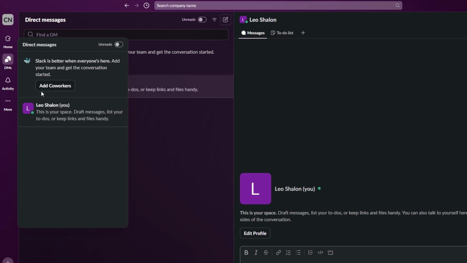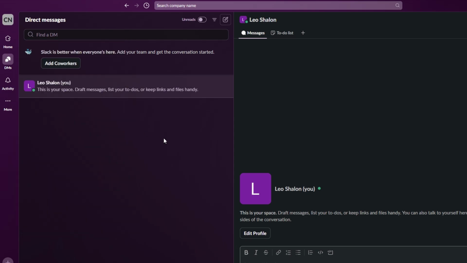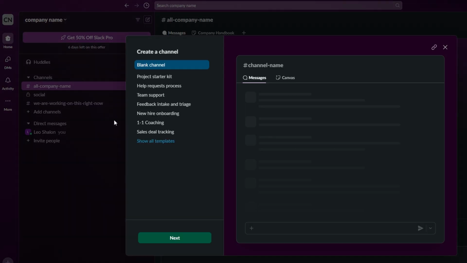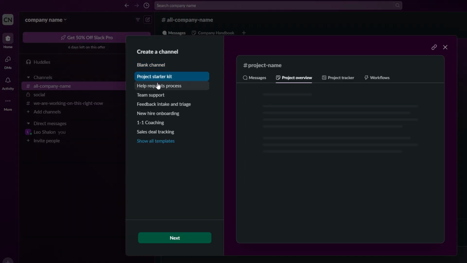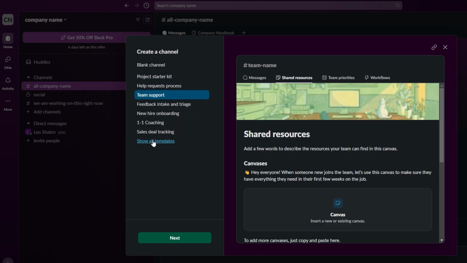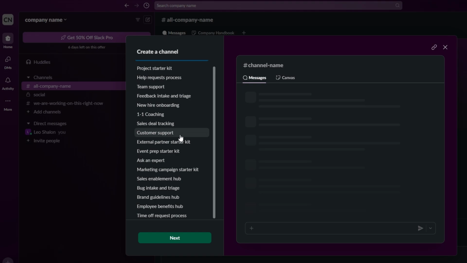However, when you need to collaborate with a group or manage multiple stakeholders on a project, it's better to create a channel. Channels allow you and your team, along with your client, to stay in the loop on all related conversations. For example, if you're managing a website redesign, you could create a channel named Website Redesign Client Name, ensuring that all messages and updates about the project are centralized and easy to reference.